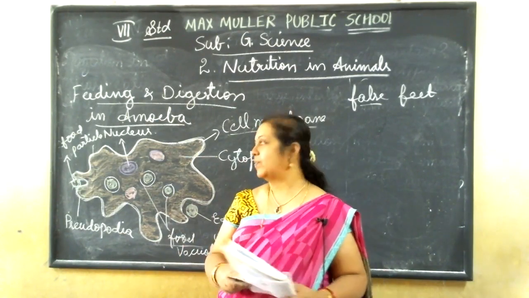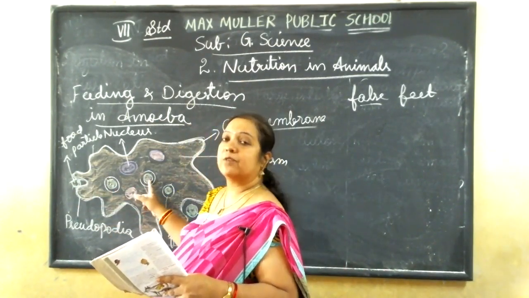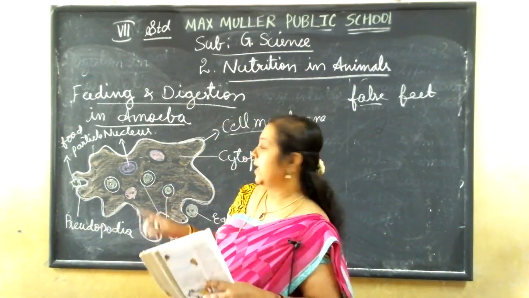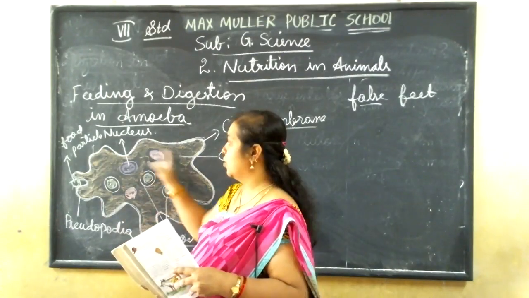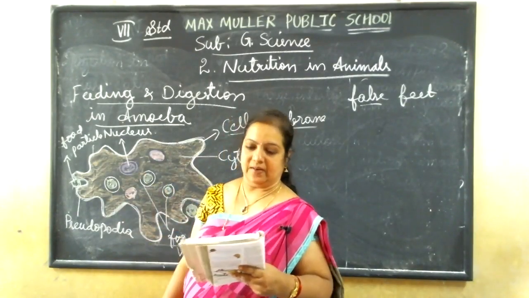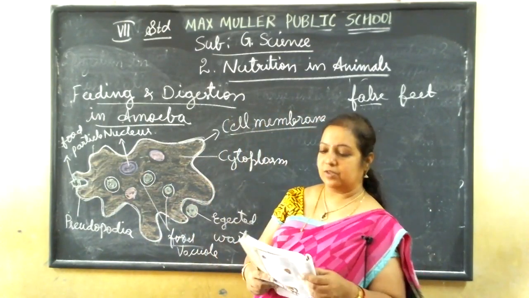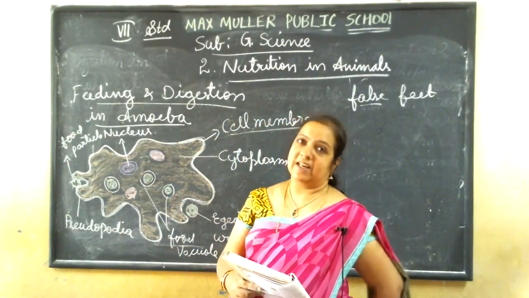In this way, the complex material it has taken inside is broken down in the food vacuole and made into simple and soluble form, and there absorption happens and it is circulated to the whole body for utilization. The absorbed substances are used for growth, maintenance and multiplication.